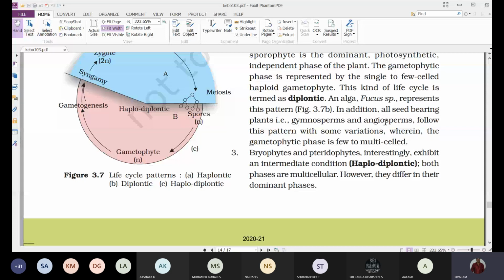You can see on the screen that the major part of the life cycle is occupied by the diploid sporophyte, 2N, in blue. Only the gametophyte stage, represented in pink, is present for a brief period of time, restricted to few cells in organisms like gymnosperms and angiosperms, and in some algae like Fucus. We find this diplontic cycle.